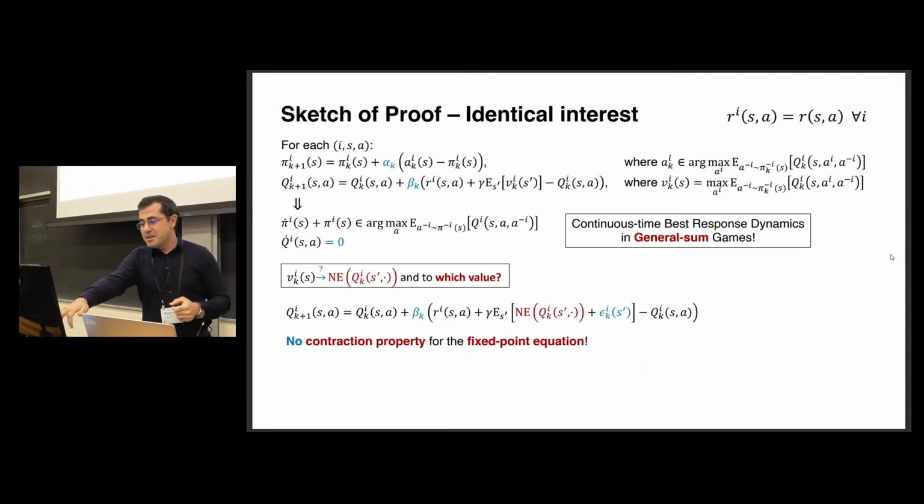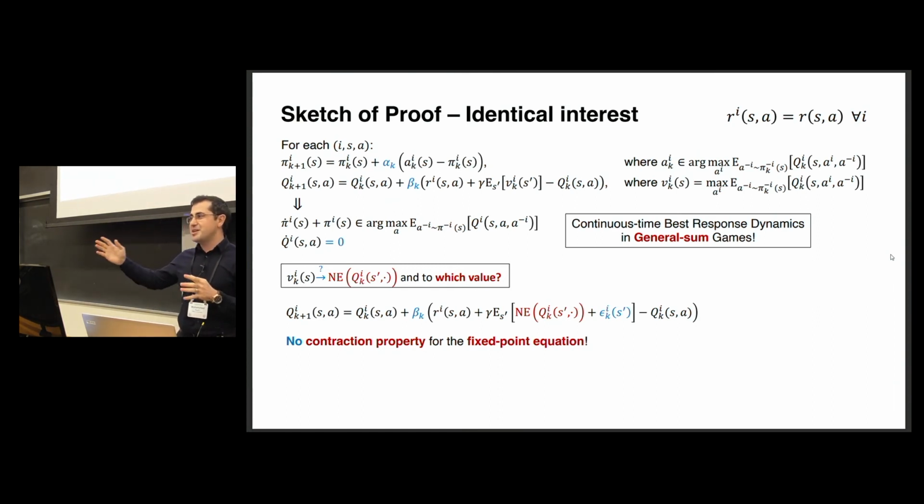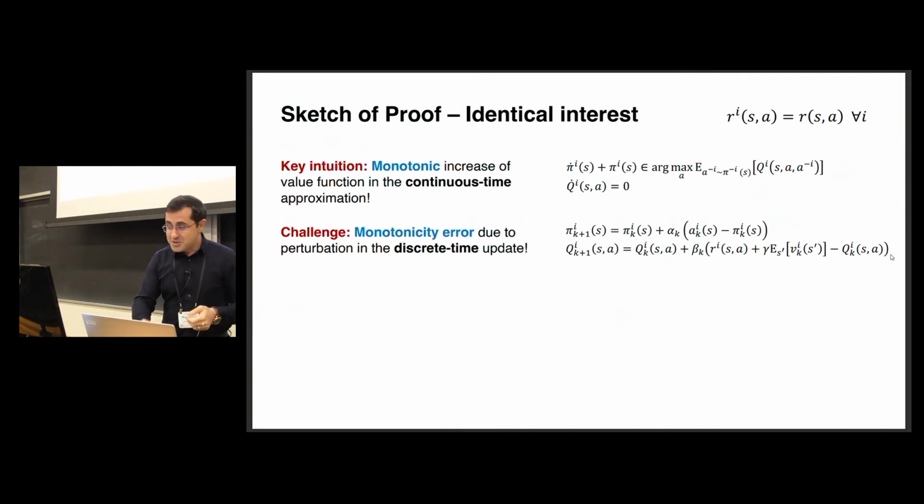Now, the fixed point iteration will look something like that, but now we don't have a contraction property. As mentioned in one of the plenary talks on mean-field games, analyzing the convergence properties of a fixed point iteration without contraction property is quite challenging. And the solution we come up with is based on the monotonicity idea.